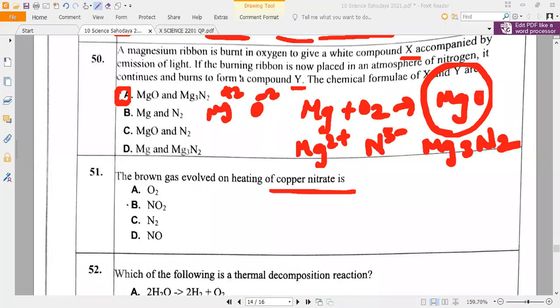First, copper nitrate formula, anybody? Nobody knows?